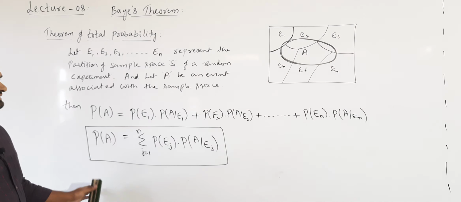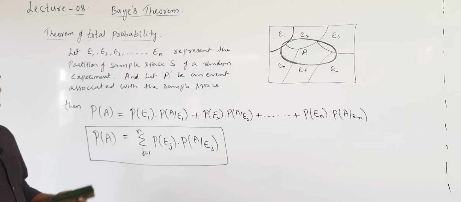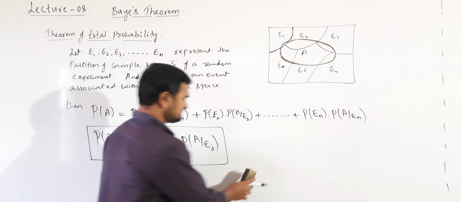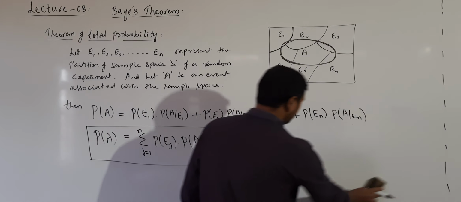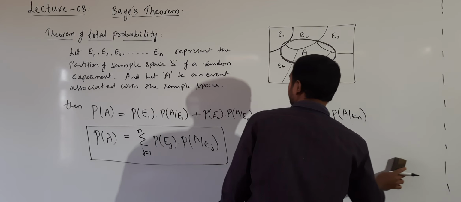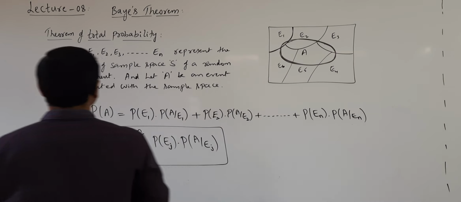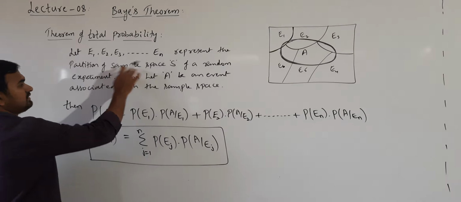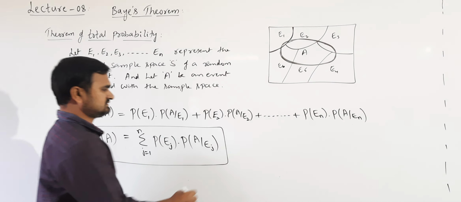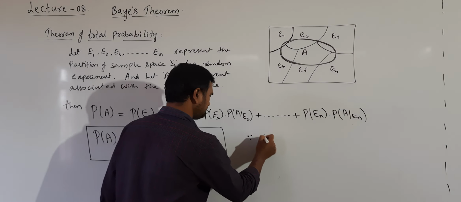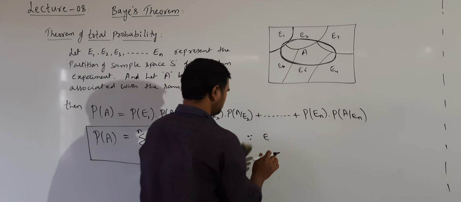Understand? Now let us see the proof of this. Okay, so the proof is not important. Just observe how we are getting the total probability of occurrence of event A here. Since these are forming the partition of sample space, they are satisfying these conditions.